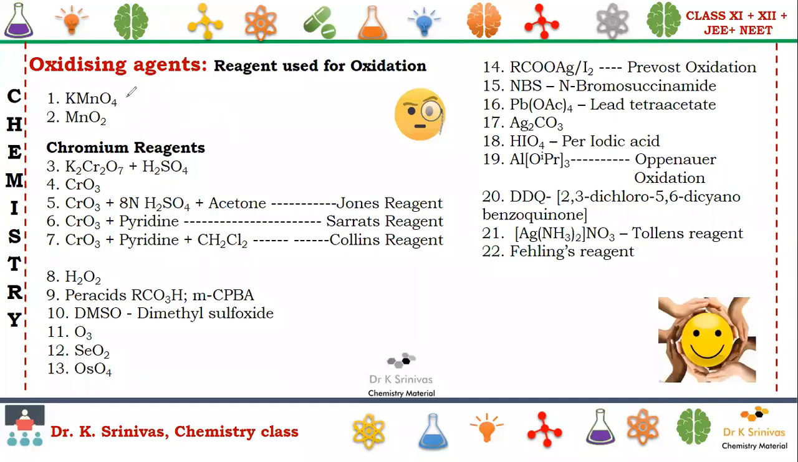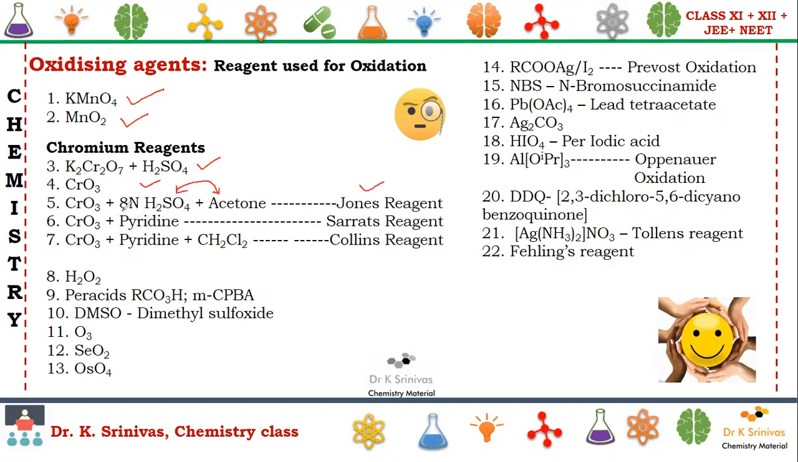First one is potassium permanganate. This is manganese dioxide. Next, chromium reagents. We have potassium dichromate plus H2SO4, that is nothing but acidified potassium dichromate. Next one is chromium trioxide. Chromium trioxide in combination with H2SO4 and acetone is known as Jones reagent.